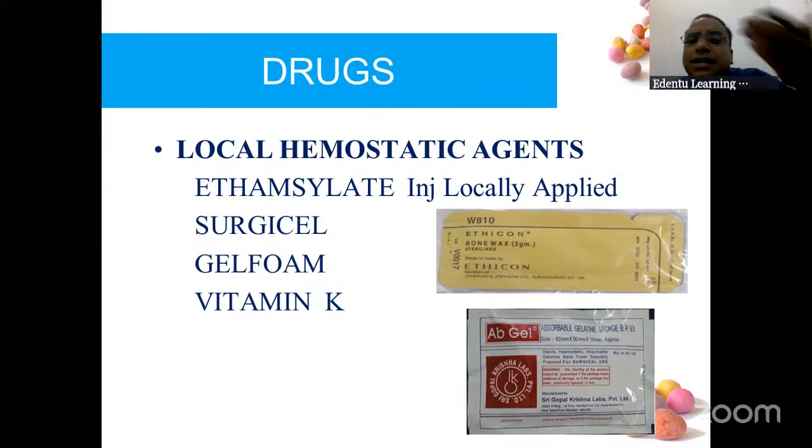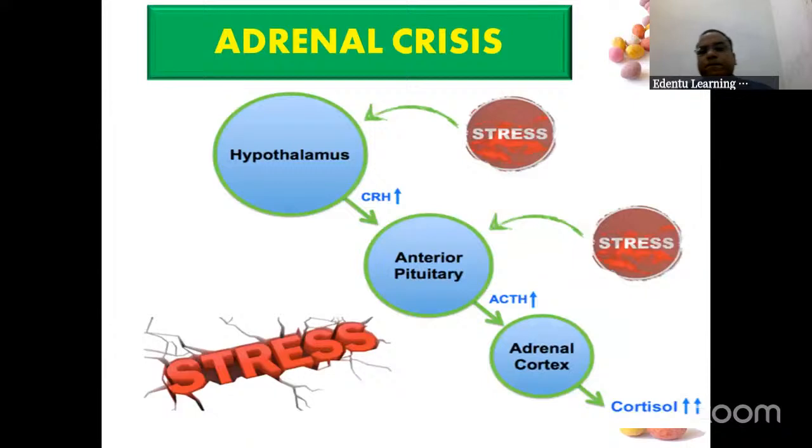Then you have other hemostatic agents also. You can give ethamsylate injections, Surgicel, gel foam, vitamin K, gel foam. I think you know all these things. You can cut a small piece of the gel foam, keep it inside the socket, and then you need to give tight sutures. So ethamsylate injection is also given there.